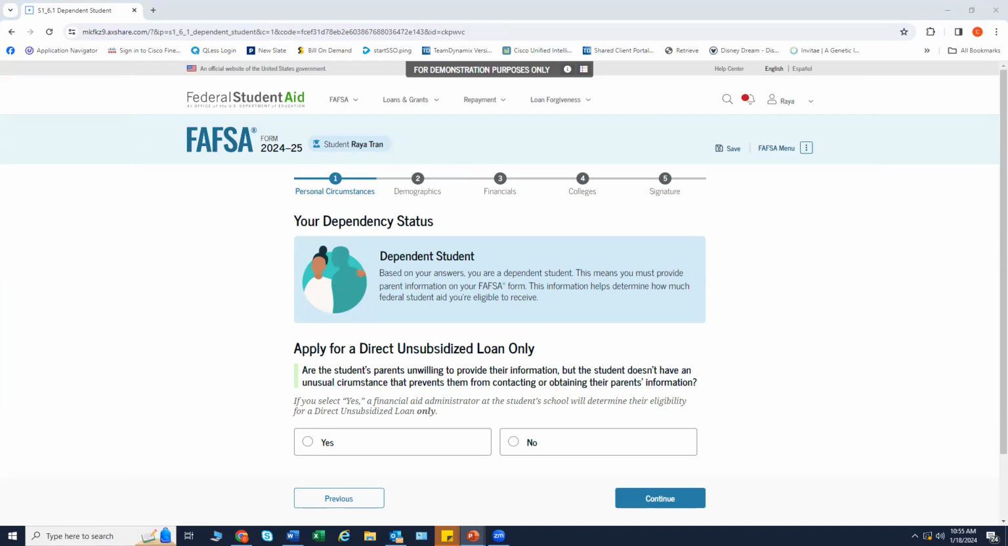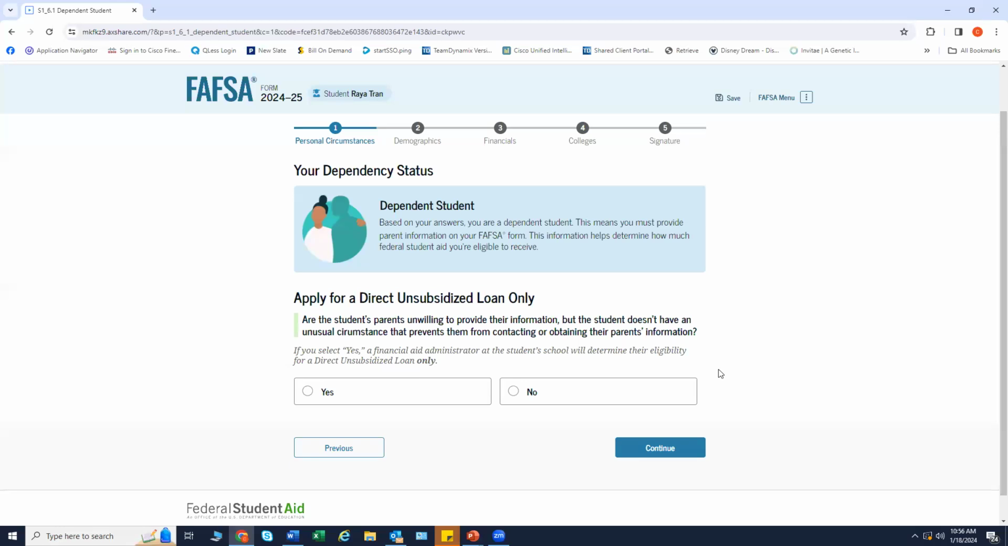Based on the answers provided in previous sections, they are now considered a dependent student. The student will then be asked if they want a financial aid professional to determine their eligibility for a direct unsubsidized loan only. This is only an option if the student's parents are unwilling to complete the FAFSA form. Today, the student will be checking no.